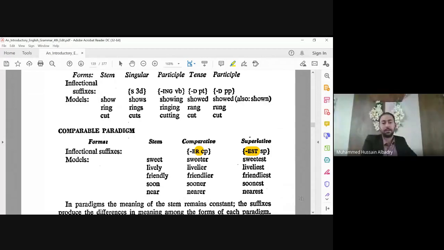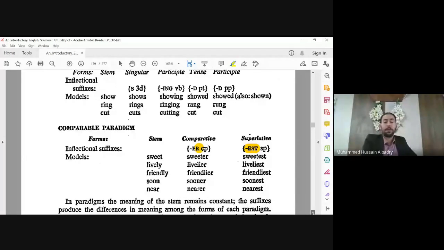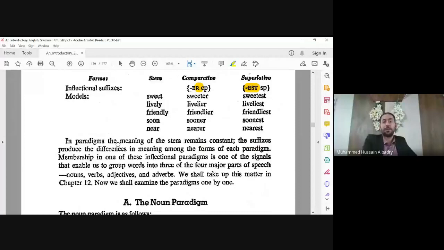In paradigms in general, the meaning of the stem remains constant. What does it mean here? It means that the suffixes produce the differences in meaning among the forms of each paradigm. This is a note, هاي ملاحظة. Okay, a note.